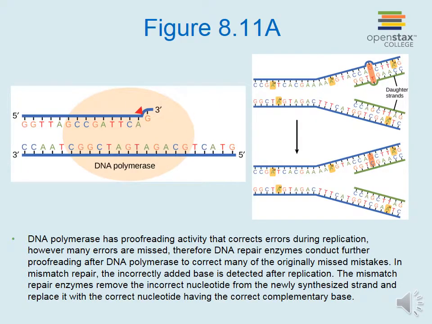DNA polymerase has proofreading activity that corrects errors during replication. However, many errors are missed, therefore DNA repair enzymes conduct further proofreading after DNA polymerase to correct many of the originally missed mistakes. In mismatch repair, depicted in the upper right-hand corner of the figure, the incorrectly added base is detected after replication. The mismatch repair enzymes remove the incorrect nucleotide from the newly synthesized strand and replace it with the correct nucleotide having the correct complementary base.